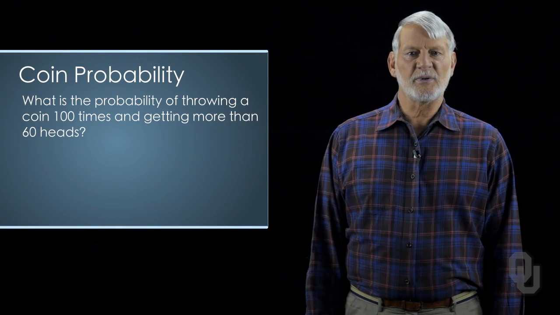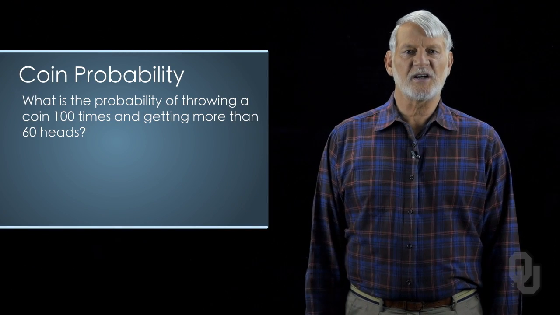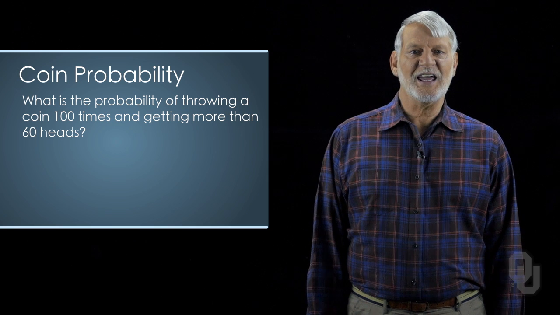We found earlier that the Poisson distribution was a limiting distribution of the binomial, and that the binomial was a limiting distribution of the hypergeometric. The normal distribution also can be shown mathematically to be the limiting distribution of the binomial and therefore used to estimate probabilities from a binomial process. An example may help here. Question: what is the probability of throwing a coin 100 times and getting more than 60 heads?